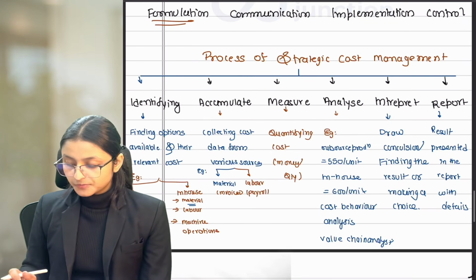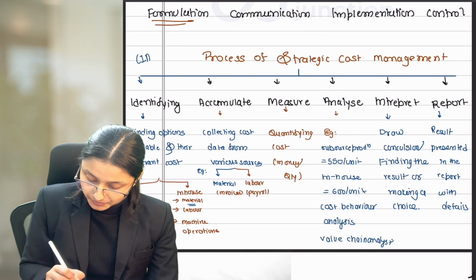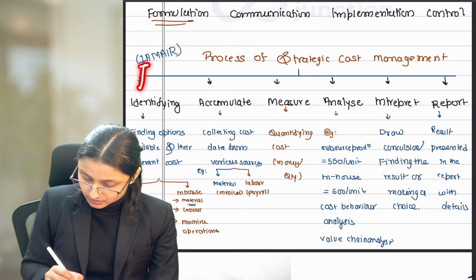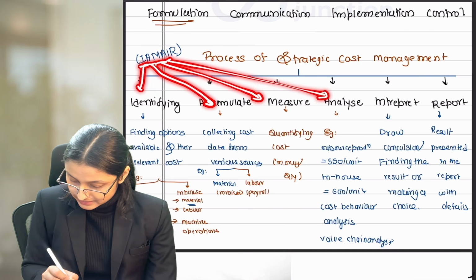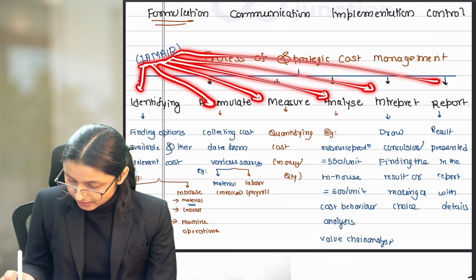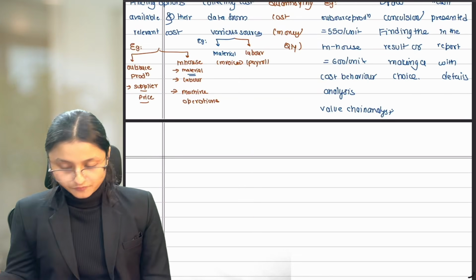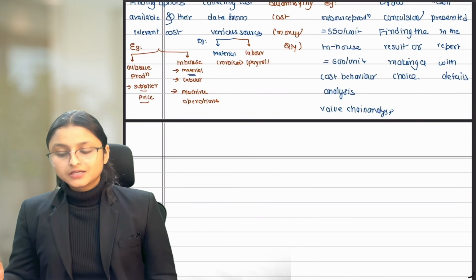Done. So this is the process we follow under strategic cost management. It can be remembered as IAMAIR: I, that is identifying, A, accumulate, M, measure, A, analyze, I, interpret, and R, report. Done. Now, these processes are followed to make a choice, and then we make a report for the same.